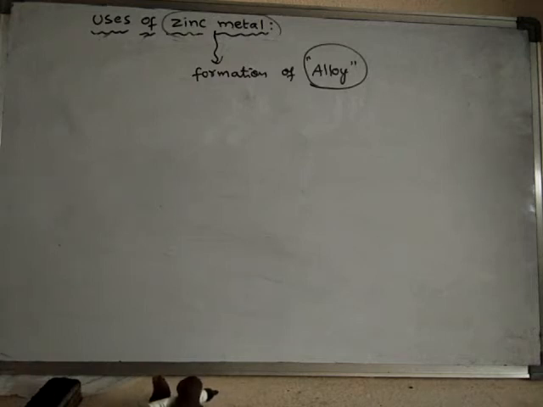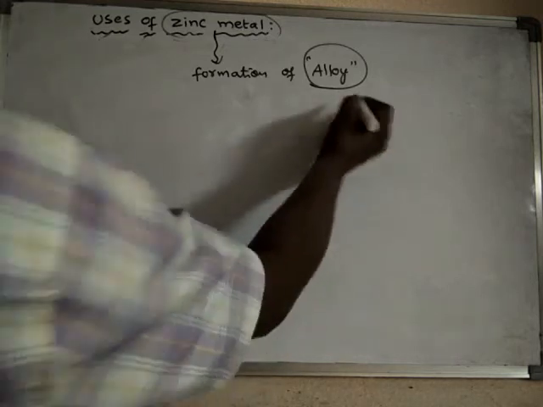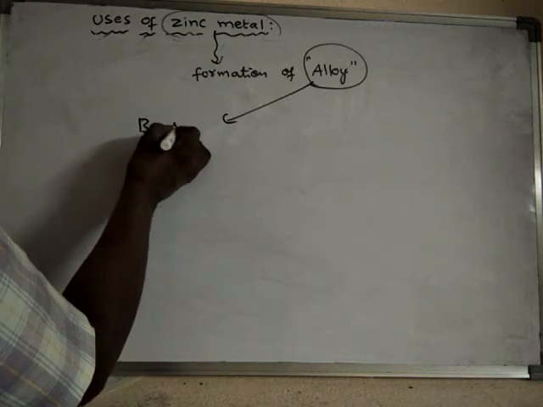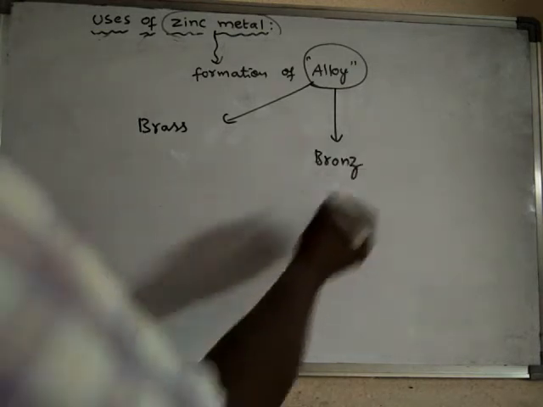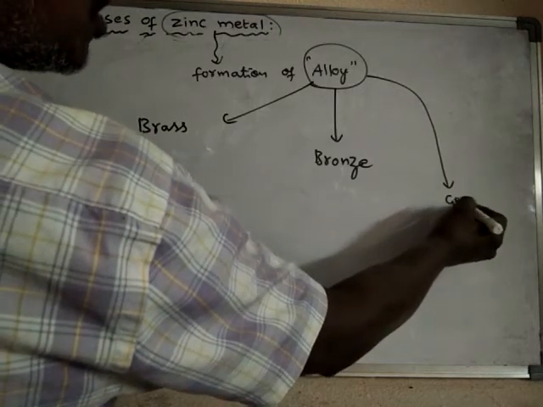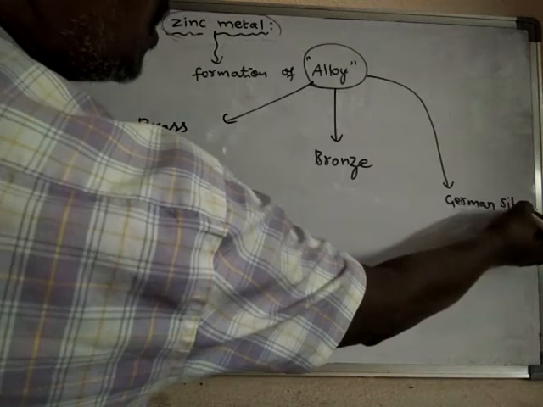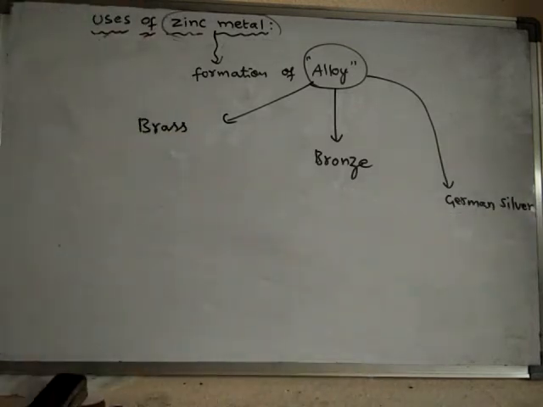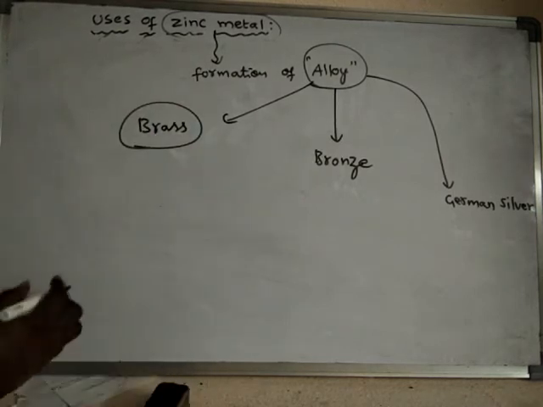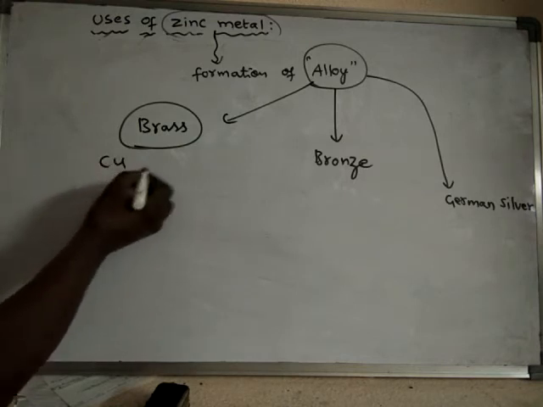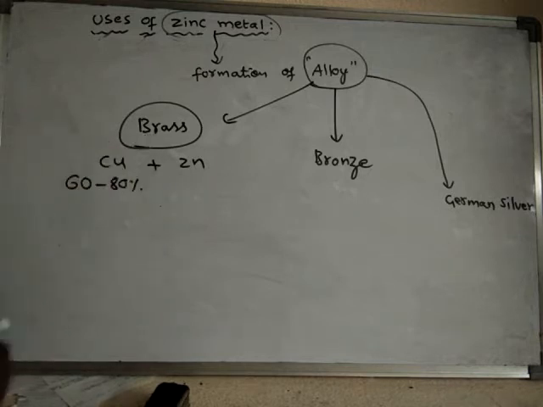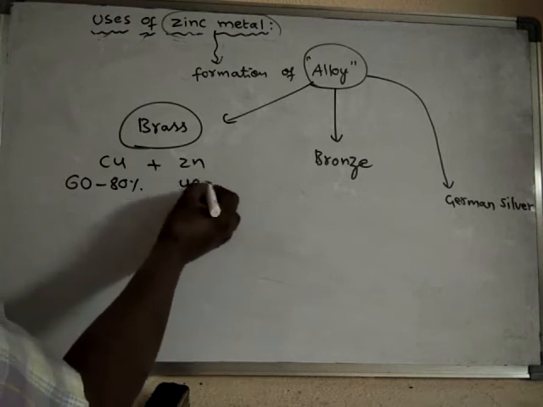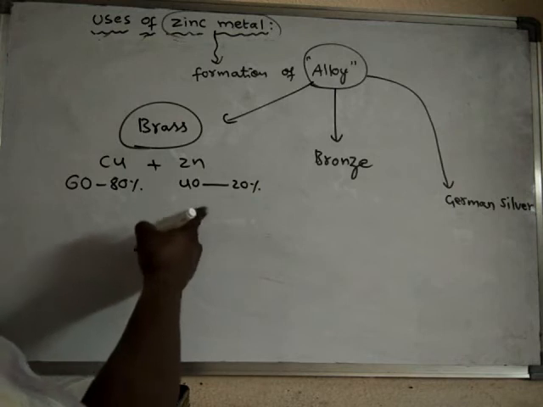Now there are different alloys of zinc, for example brass, bronze, German silver, etc. If you take brass, it is an alloy of copper metal and zinc metal. 60% to 80% of the brass will be copper, and the remaining 40% to 20% of the metal will be zinc.